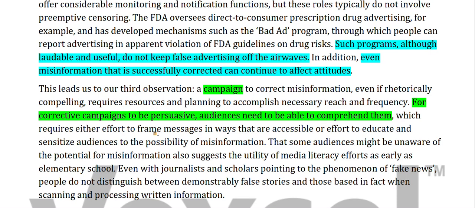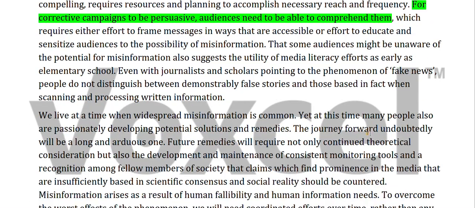Because if you are not able to persuade someone, you are not successful in doing something that you wanted to do. So if corrective campaigns need to be persuasive, audiences need to be able to understand them. Comprehend them means understand them. If they are not able to understand them, you will not be able to persuade them.